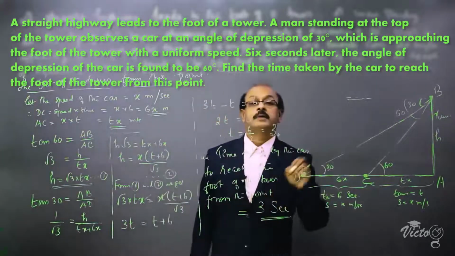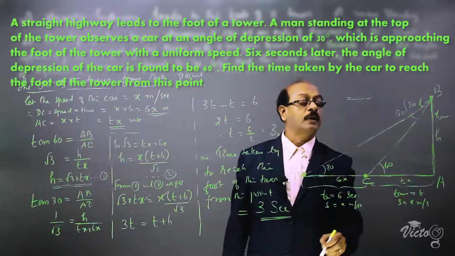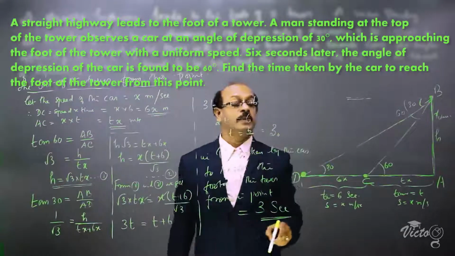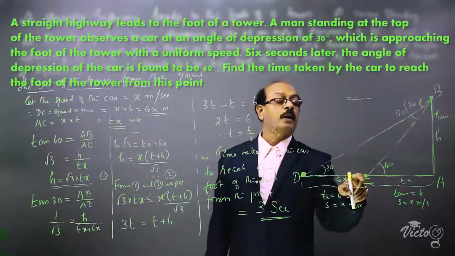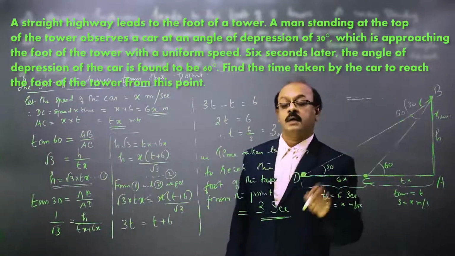So we arrived at the result that the time taken by the car to reach the foot of the tower, which we assumed to be t seconds, has the value t equal to 3. That means the time taken by the car to reach the foot of the tower from this point C is 3 seconds. Okay.